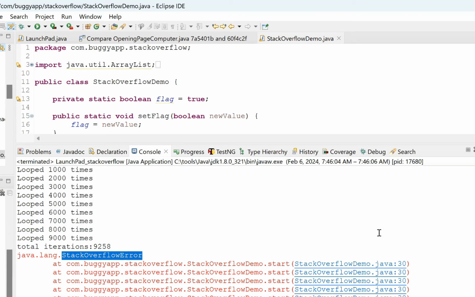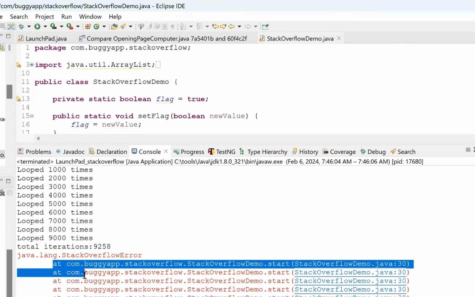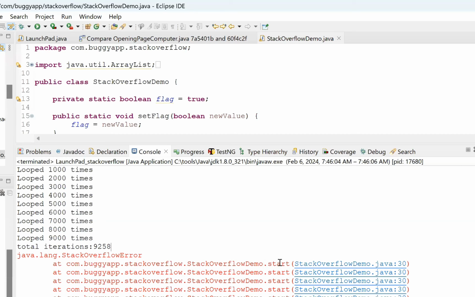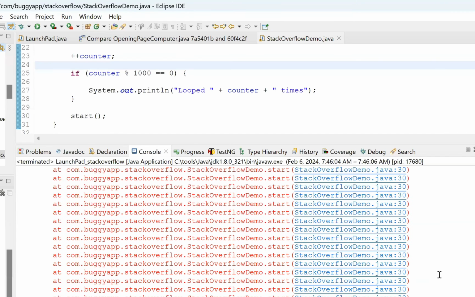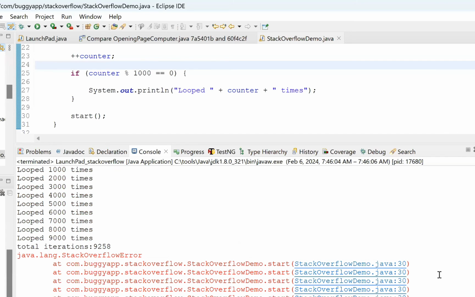See, Stack Overflow error is the easiest error to troubleshoot and diagnose, because when it happens, it prints the entire thread stack. Whatever we saw in the stack is going to be printed. This is the topmost method. The next method is also start. The one below is also start. By knowing this, I can go here and fix the problem. What's going on here? It's infinite recursive looping. That's why this problem is happening. You can see it is printing the stack trace, so we can know what it is.